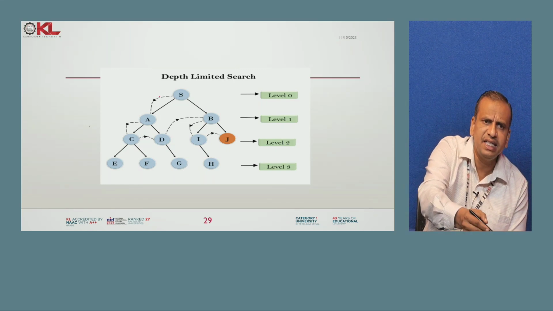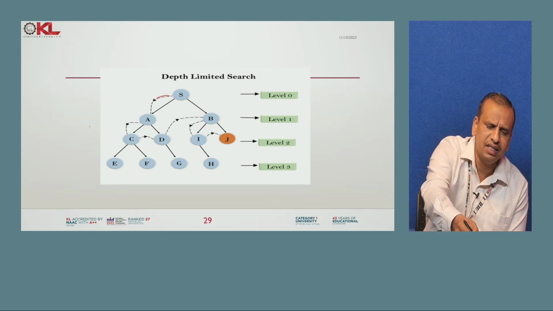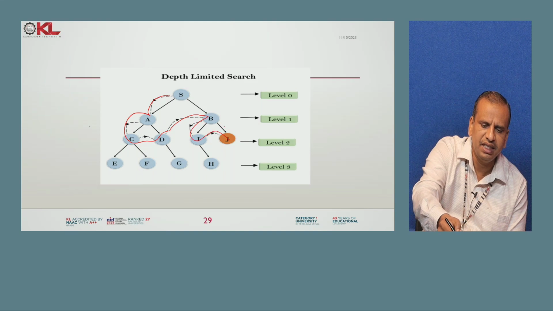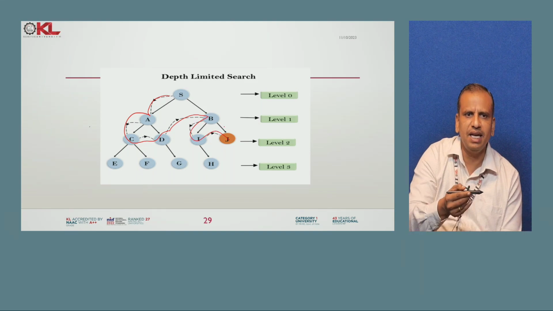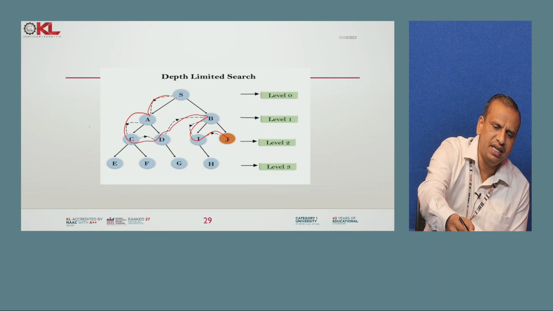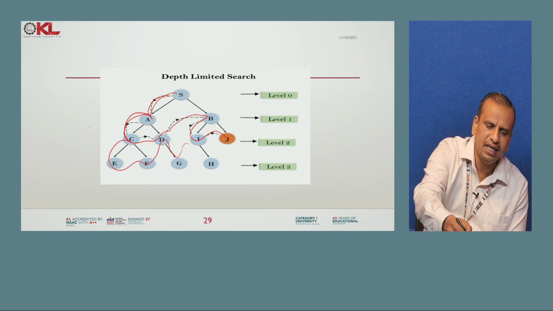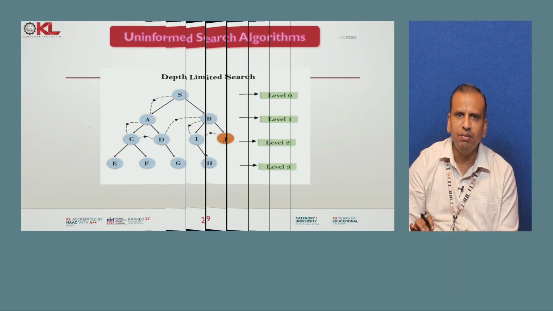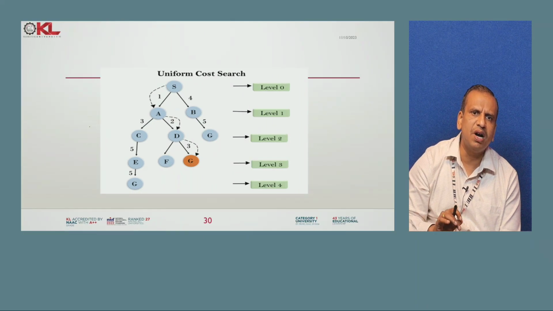Here suppose I say only two depth, like 1 and 2, then only you can visit the next nearby one. This is the depth limit. So for example in this case the depth limit is 3, 1, 2, 3 and so on. This is a depth limited search. This is an example. And one more newer one, uniform cost search.